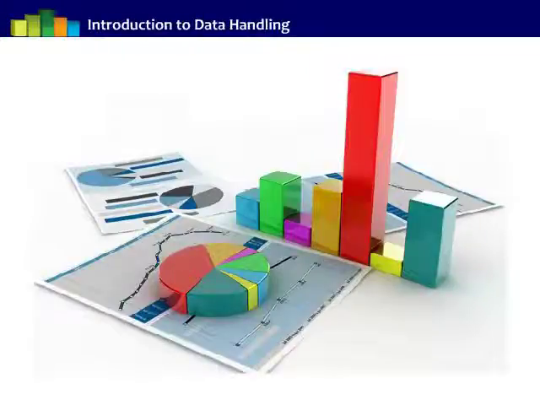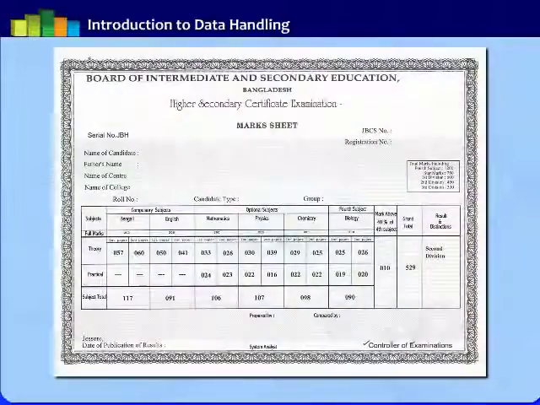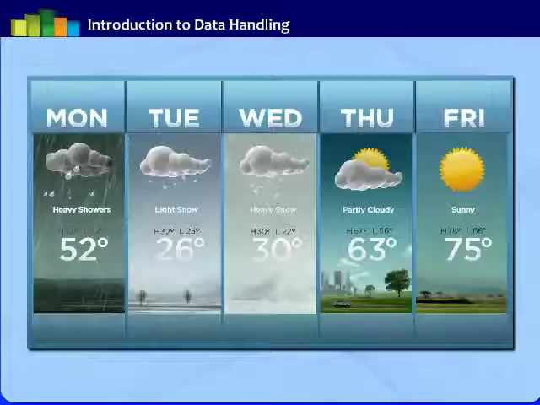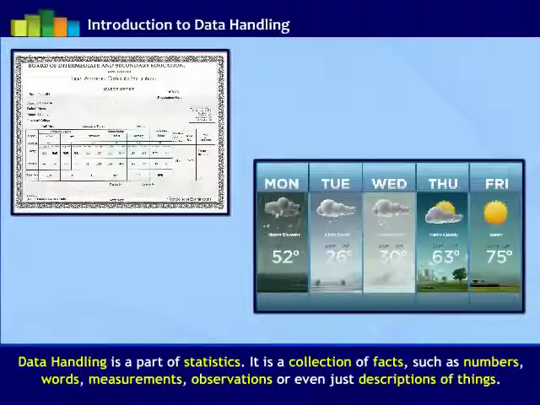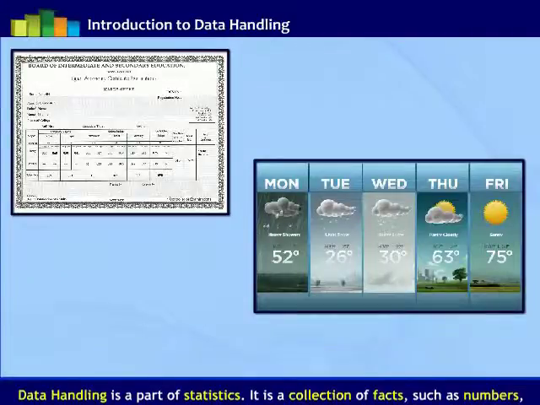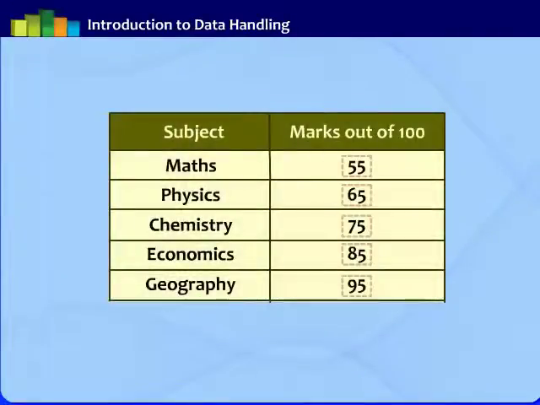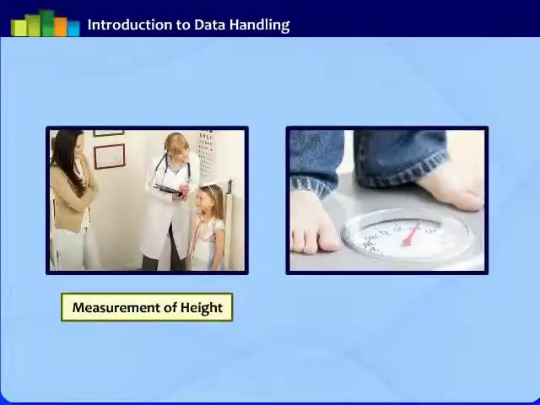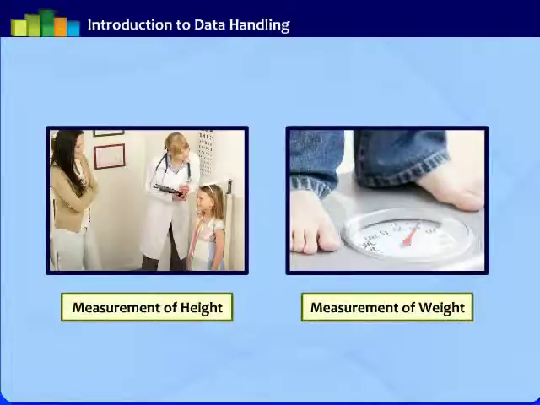We see many data in our day-to-day life, like marks of students in a class in mark sheets, weather reports in different regions on television, etc. Data handling is a part of statistics. It is a collection of facts, such as numbers, words, measurements, observations, or even just description of things. Any collection of information in the form of numerical figures giving the required information is called data. For example, the measurement of height and weight of students in a class.